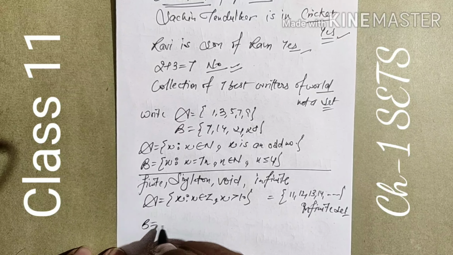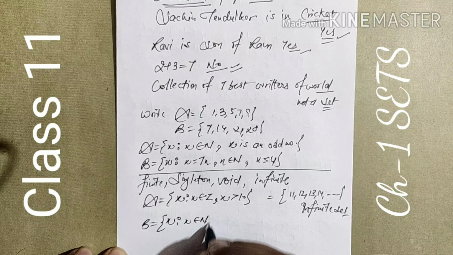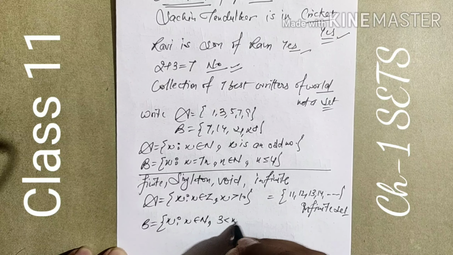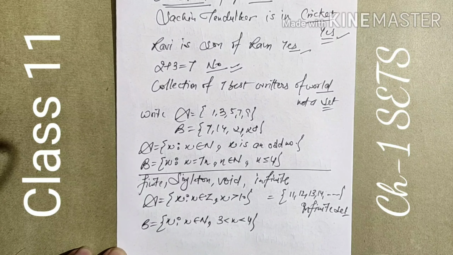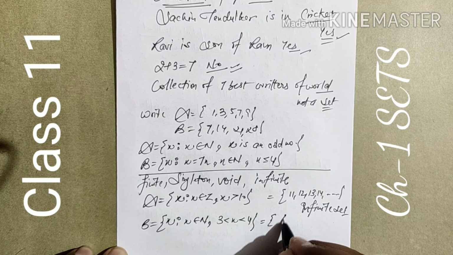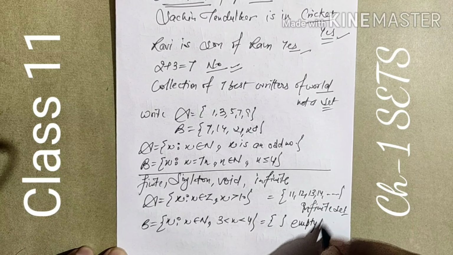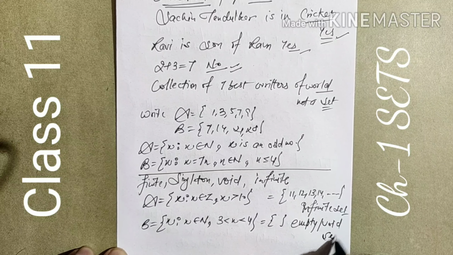For example, B is a set, X is an entry, X belongs to natural numbers, 3 less than X less than 4. We know that counting numbers mean natural numbers, and between 3 and 4 it is not possible. So it is a set without entries, means empty. Otherwise we can say void set.